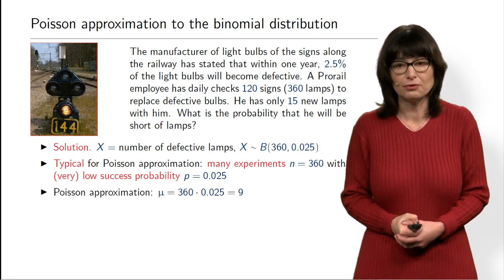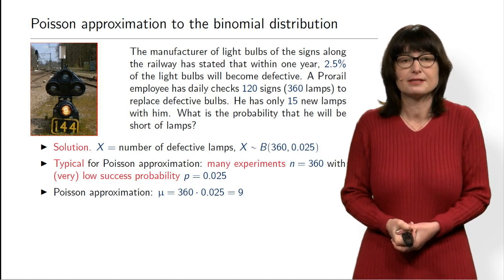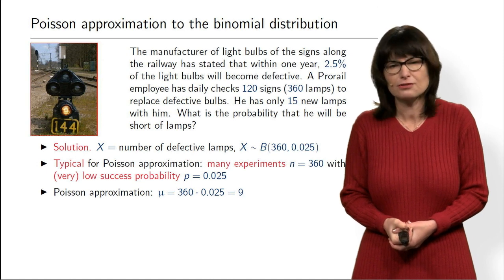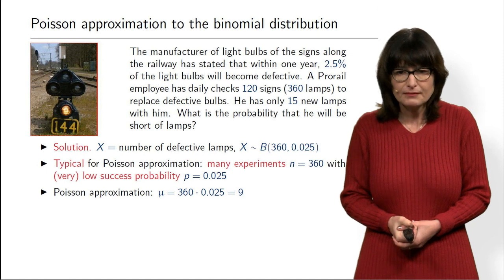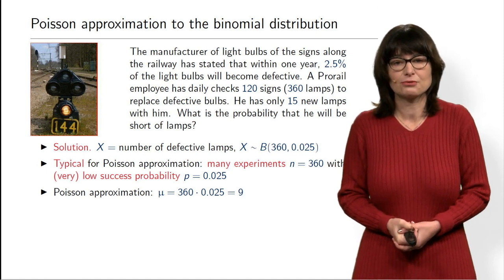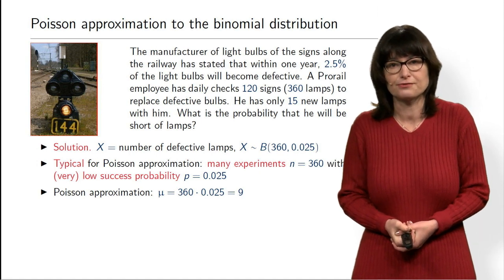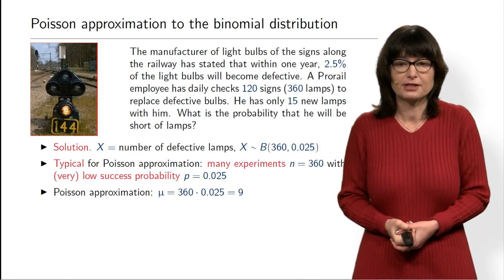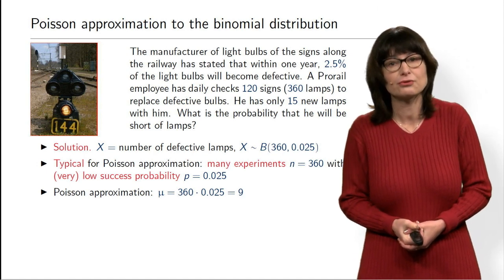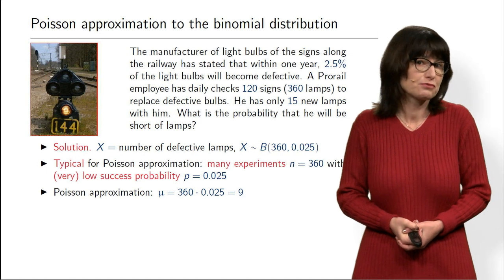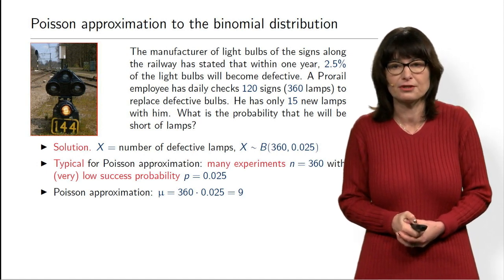So what will be the mu? Well, remember from the limiting result, p is mu divided by n. So mu is n times p. Indeed, mu is an average. So we have 360 signs, right? And the fraction of defective is 0.025. So you take the product of the two, and you get 9 defective lamps on average. So you already see that carrying 15 lamps should be quite good, right? So we should not run out of the lamps very often.